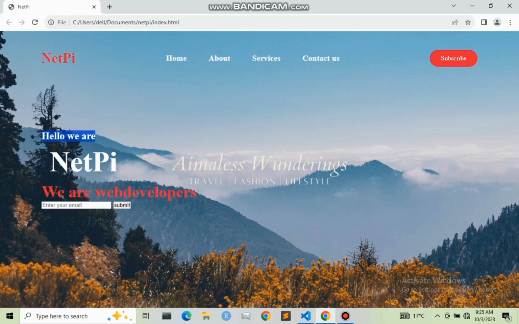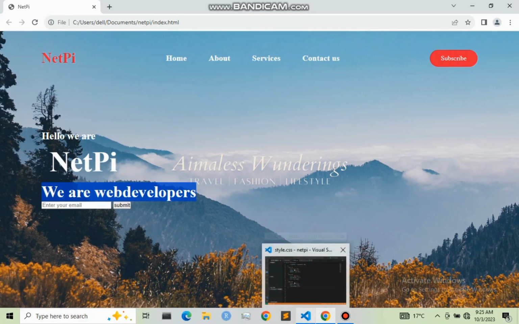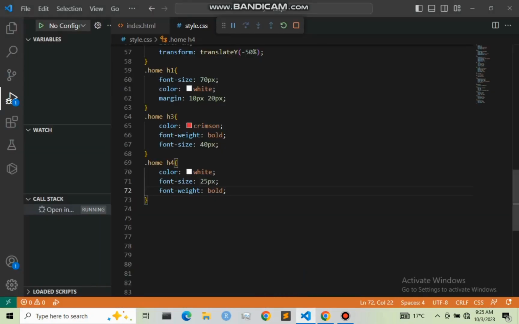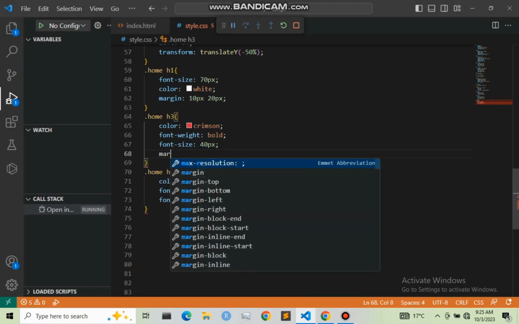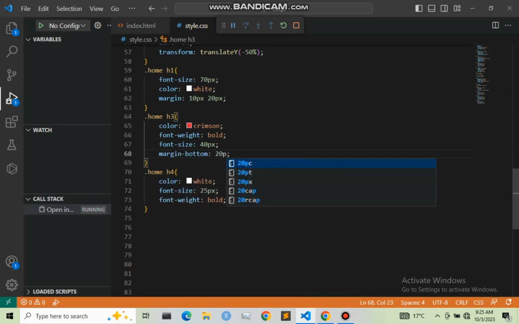So let us now move to this newsletter. Let us give it a margin from bottom to be 20 pixel. So this one right here, the margin from bottom I want it to be 20 pixel. So that is h3, margin bottom to be 20 pixel, so for it to look great.